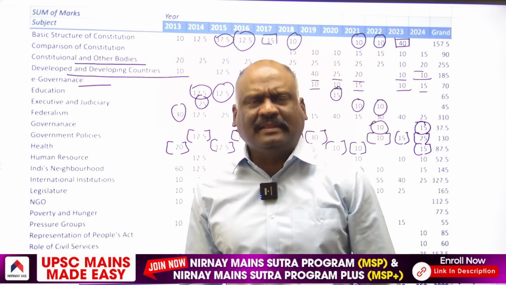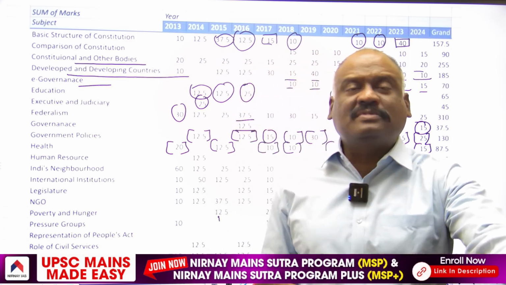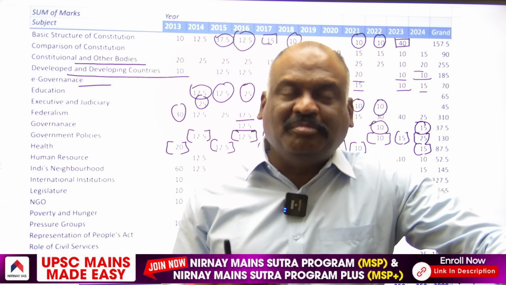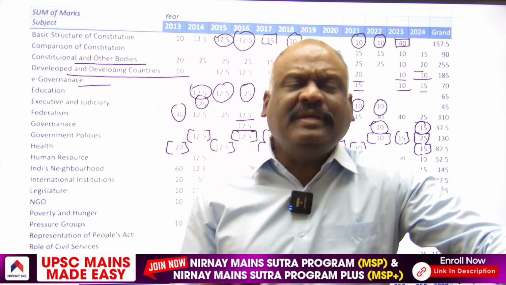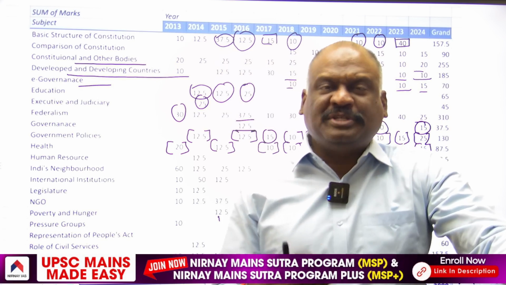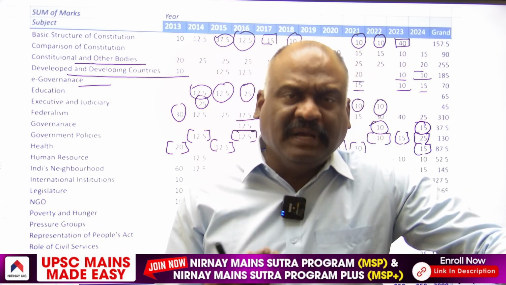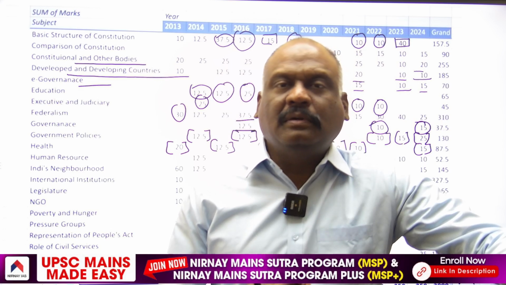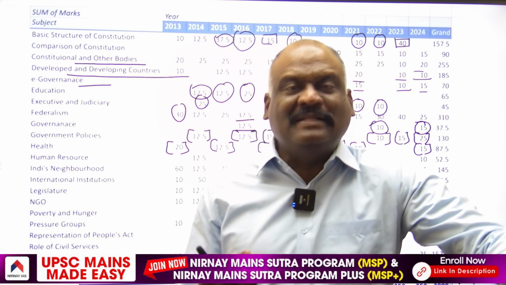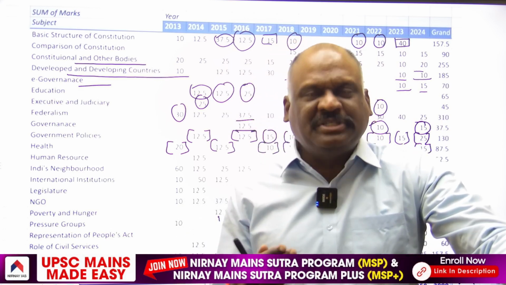Like in the health sector, major problems are strengthening the primary health care system, and tertiary health care, specialized hospitals, big hospitals that can cater to terminal diseases like cancer or any big operation.